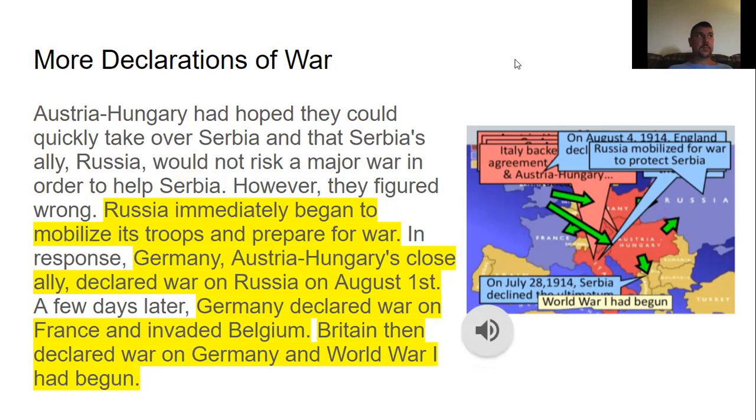More declarations of war. Austria-Hungary had hoped they would quickly take over Serbia, that Serbia's ally, Russia, would not risk a major war in order to help Serbia. However, they figured wrong. Russia immediately began to mobilize its troops and prepare for war. In response, Germany, Austria-Hungary's close ally, declared war on Russia on August 1st. A few days later, Germany declared war on France and invaded Belgium. Britain then declared war on Germany, and World War I had begun.